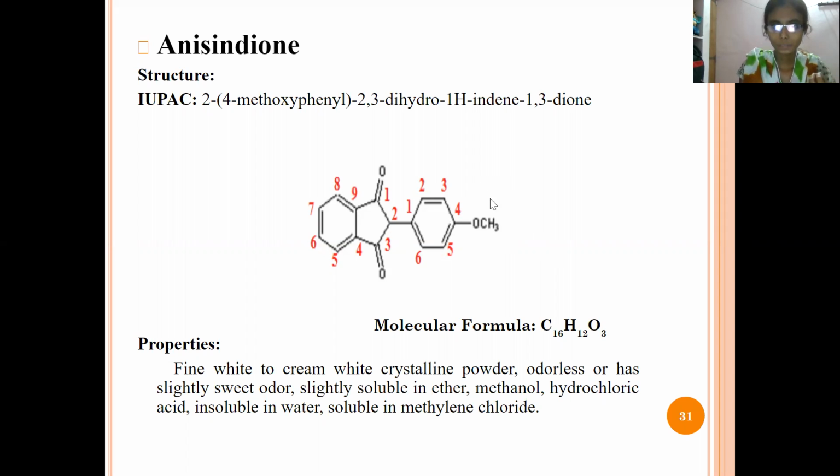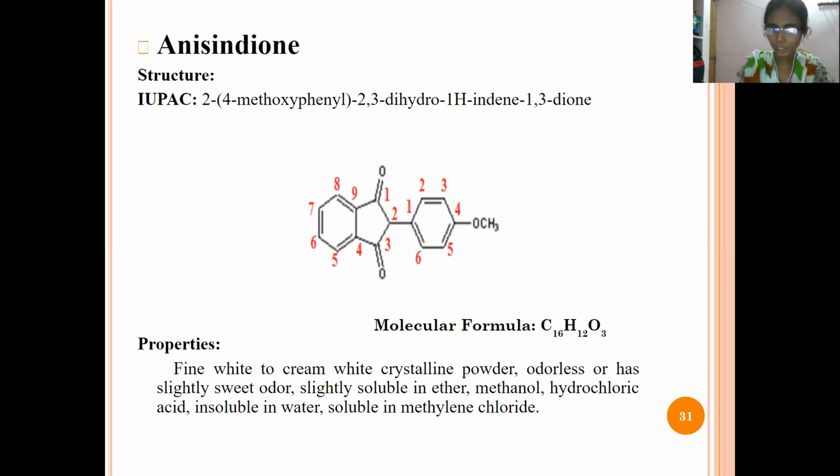Here is the indene structure, here 2, 4-methoxyphenyl, and here 1,3 diol. So this is the structure and IUPAC name.